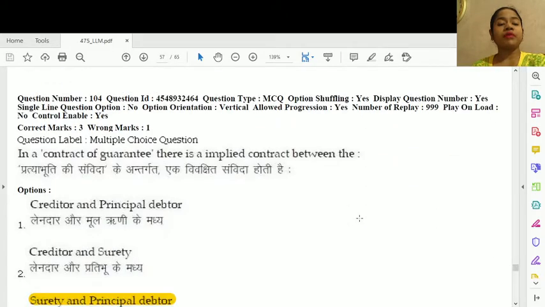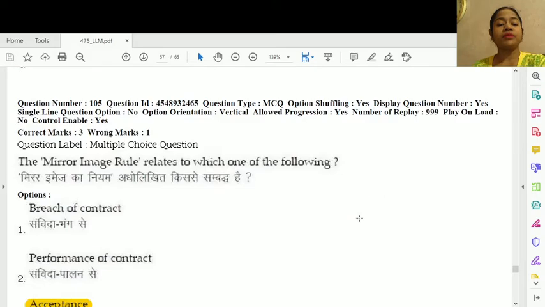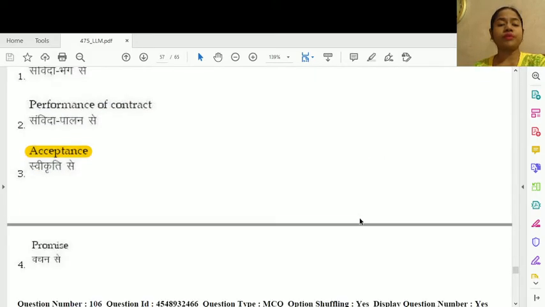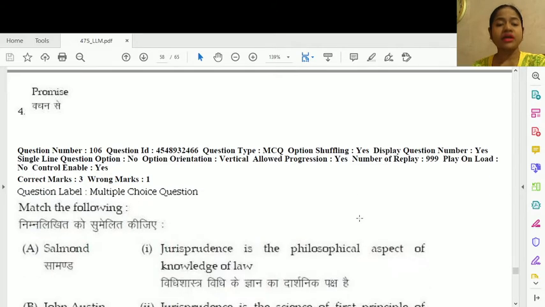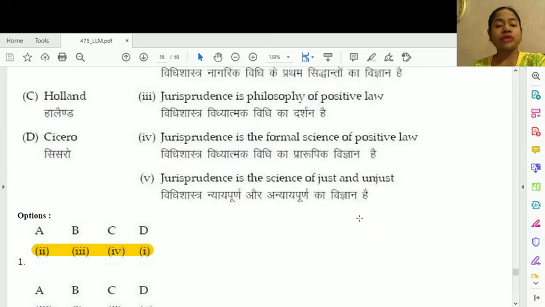For question number 104, in a contract of guarantee there is implied contract between the option number 3, surety and principal debtor. Question number 105, the mirror image rule relates to which one of the following? Option number 3, acceptance. 106, match the following. So you have to match A2, B3, C4, D1.